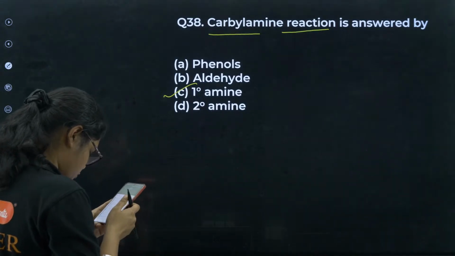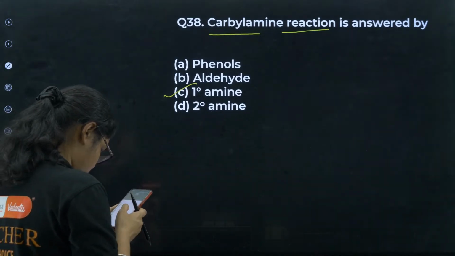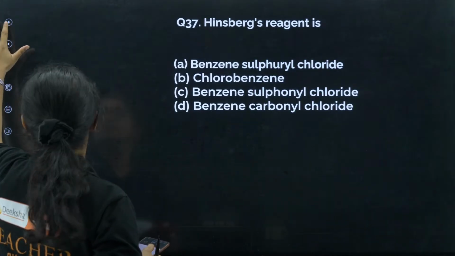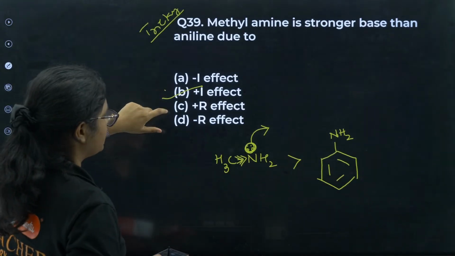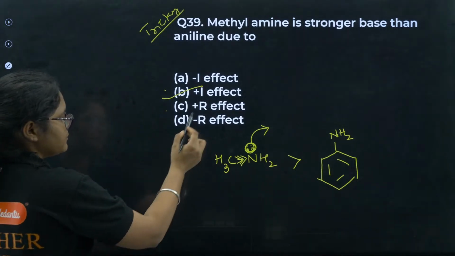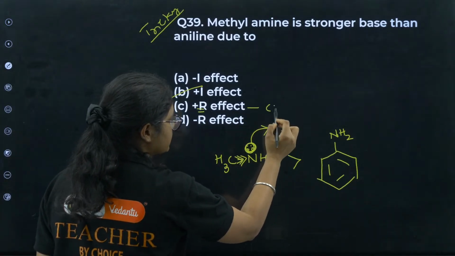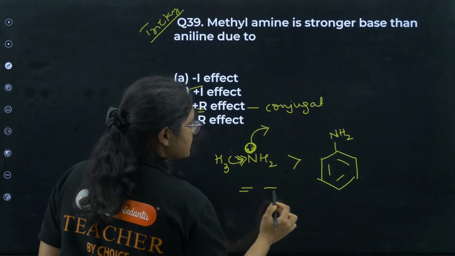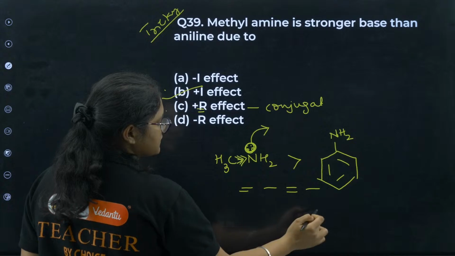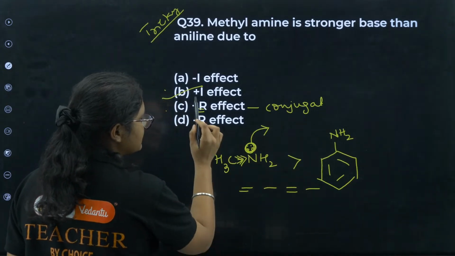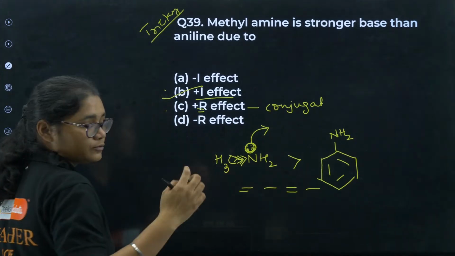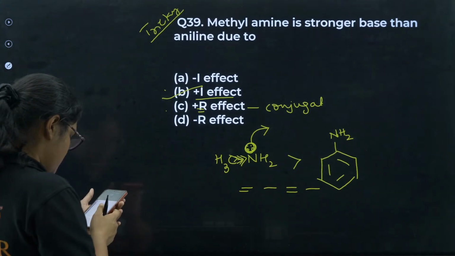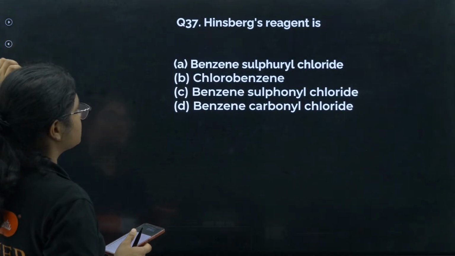Yes. So here I think Rocky has a doubt, difference between B and C. Let's go to the previous question. See, Rocky, plus R effect is when you have conjugation, means you have a double bond, single bond, double bond, single bond. Conjugation is there, that is plus R effect. And plus I effect means only through the sigma bonds. There is no involvement of pi bonds there.